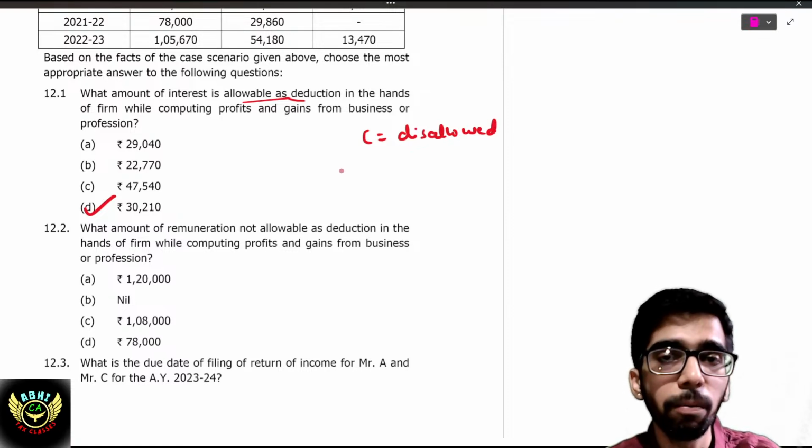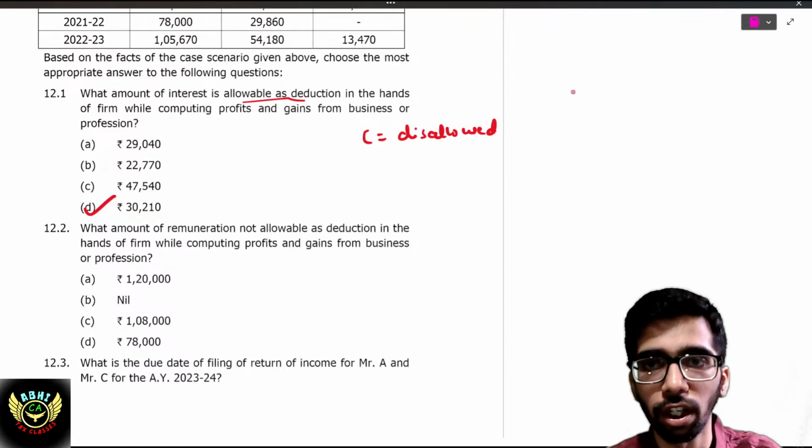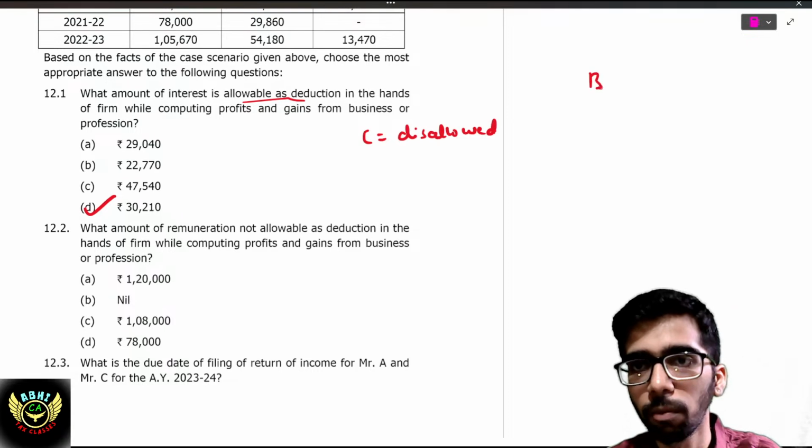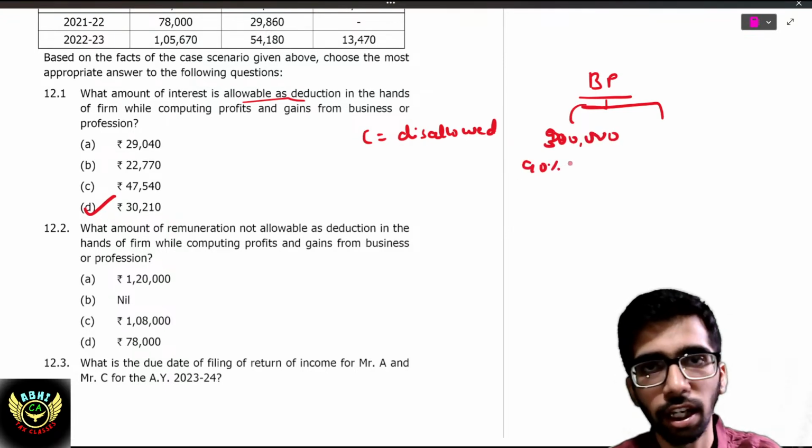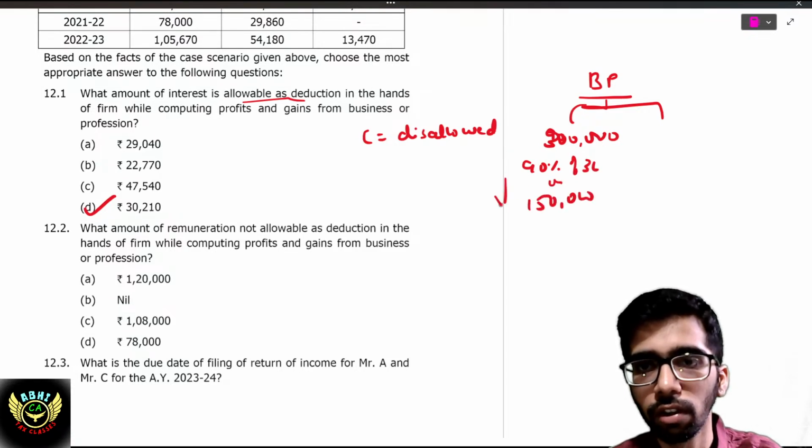A and B will be computed based on the book profit. What is book profit? Out of that, 90% of the first 3 lakh or 1,50,000, whichever is higher, and for the remaining